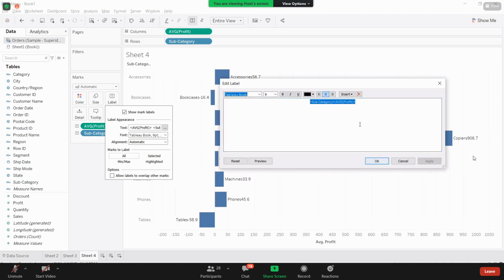Click on Apply. Now you are not having any space here. Just in between these two angular brackets, I'm giving a colon and a space. Now click on Apply.